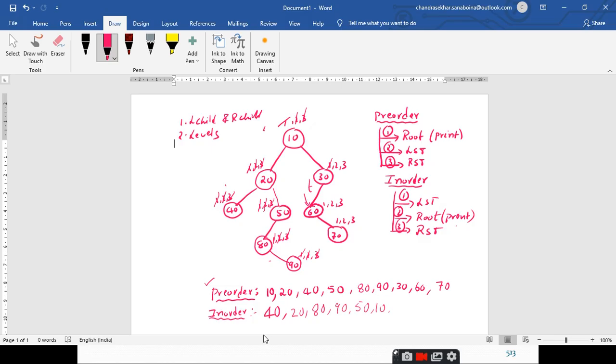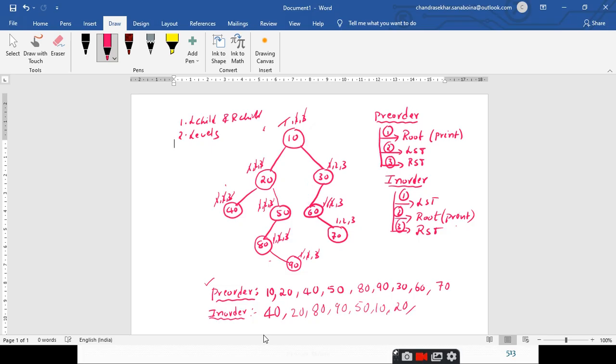T is pointing to 60. Here the first step is traversal of the left subtree. Since there is no left subtree, you just strike the first step. The second step is to visit the root node, so you print 60 here and strike off this step. The third step is traversing the right subtree.